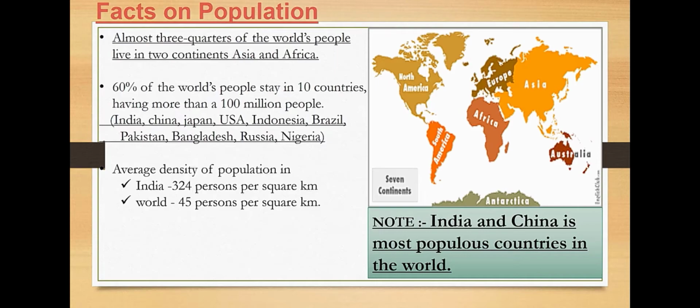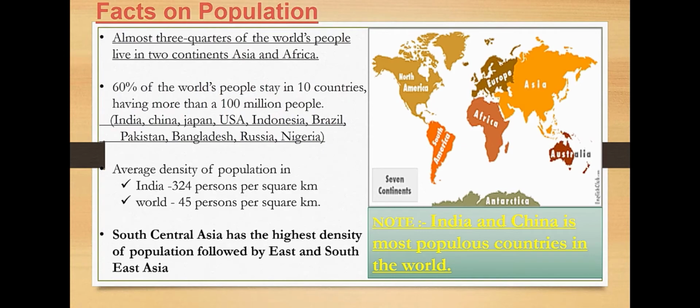And we are going to study about density of population. What is meant by density of population? It is the average number of persons living per square kilometer. In a particular square kilometer, how many people live on average, that is called density of population. In India, 324 persons live per square kilometer on average. And worldwide, it is 45 persons per square kilometer.